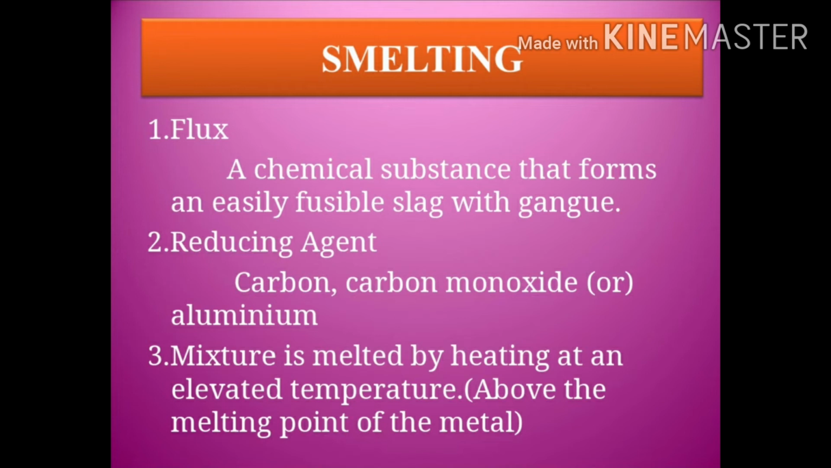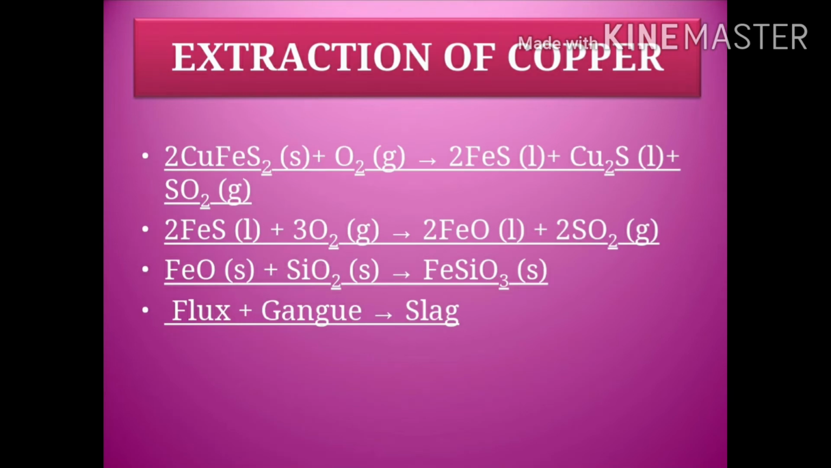So extraction of copper is an example of smelting process. Copper pyrite, when it is treated with oxygen, is converted into, as you can see in the copper pyrite, there are two metals, copper as well as iron. Both of them separately give their sulfide with the liberation of sulfur dioxide. And then ferric sulfide or iron sulfide is treated with oxygen to give iron oxide and sulfur dioxide.